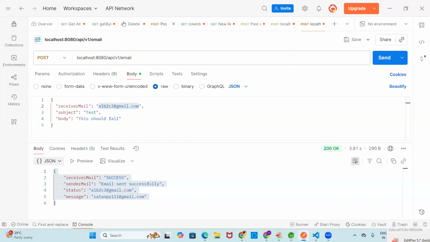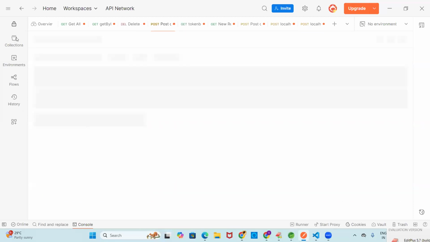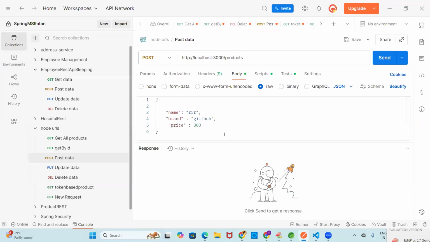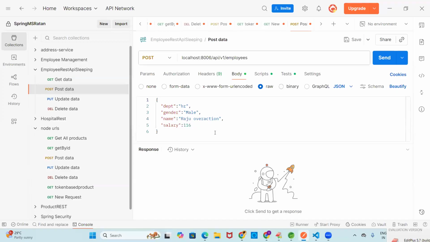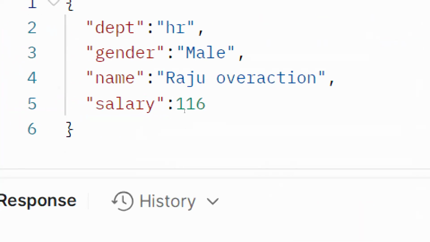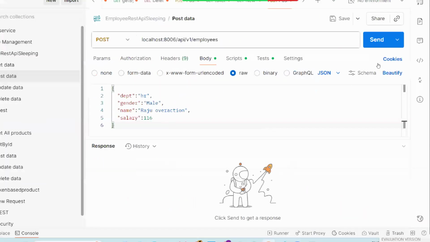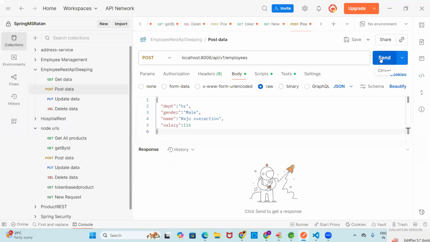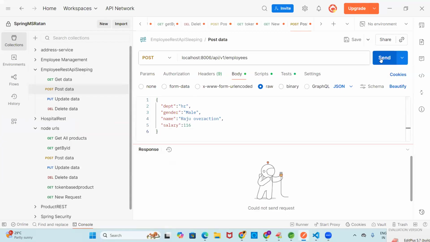Fine guys, go for the post call. This is the post call. We have the department as HR, gender as male, name as Raju, salary as 116. Now you click on send, guys. Once you click on send, you get the response. Please cross check the response. Previously you got only the saved employee. Previously you got only